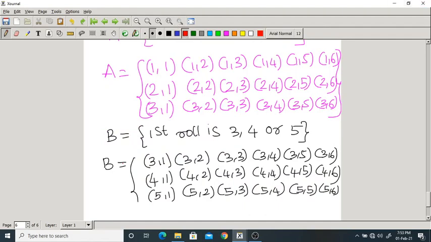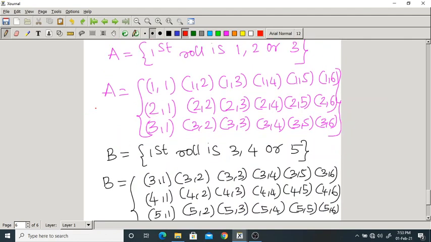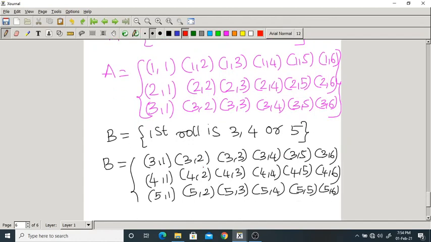These are the possible outcomes of event A and event B. If the first roll is 1, the second roll may be 1, 2, 3, 4, 5, 6. In the same way, if the first roll is 2, the second may be 1, 2, 3, 4, and so on. Event B says the first roll is 3, 4, 5. If the first roll is 3, the second can be 1, 2, 3, 4, 5, 6, and so on. Now, how many are there in common between A and B?